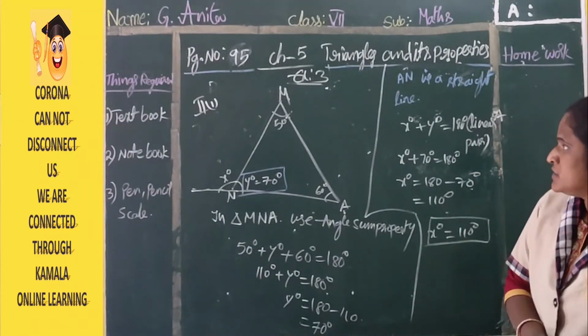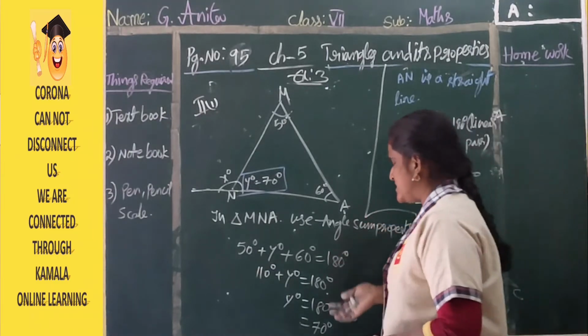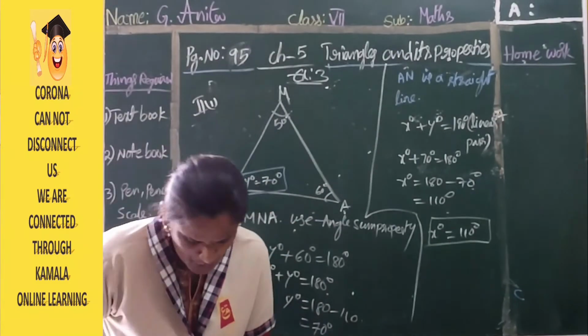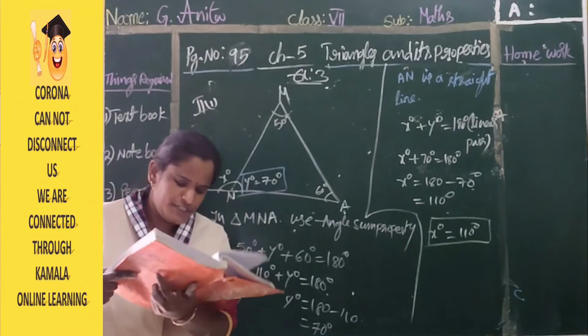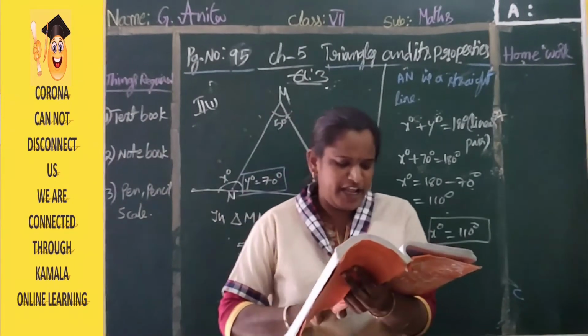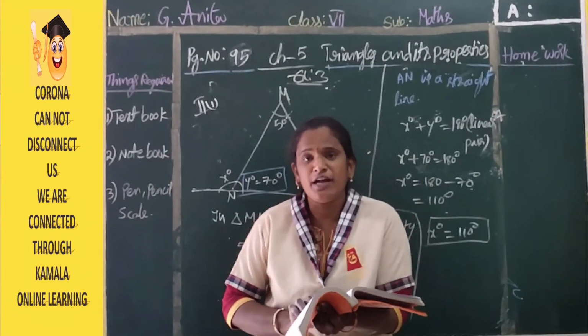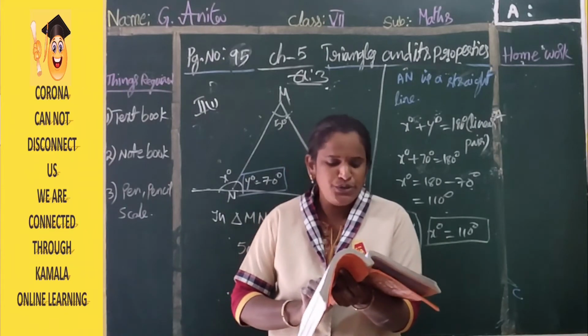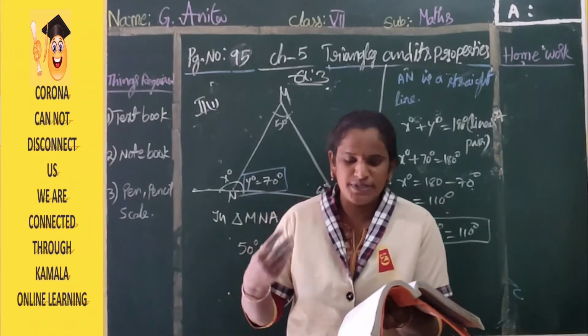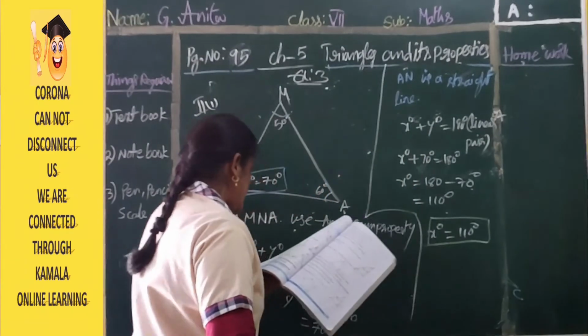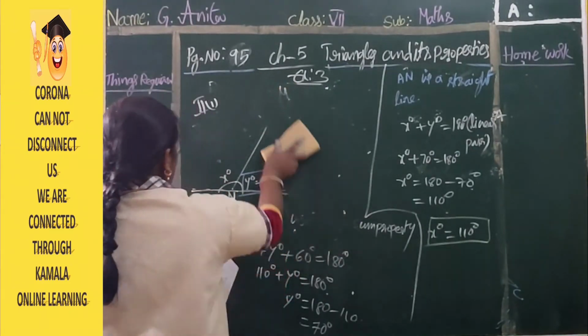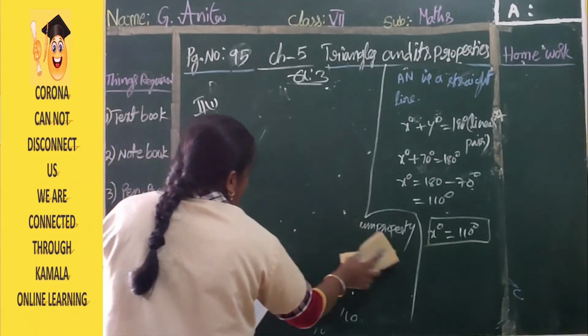Okay. Next. So clear, everyone? We got the x and y values here. Next problem. In the second bit, every problem depends on the angle sum property, and sometimes we use vertically opposite angles. In that sixth problem, look at your textbook in second bit, sixth problem.